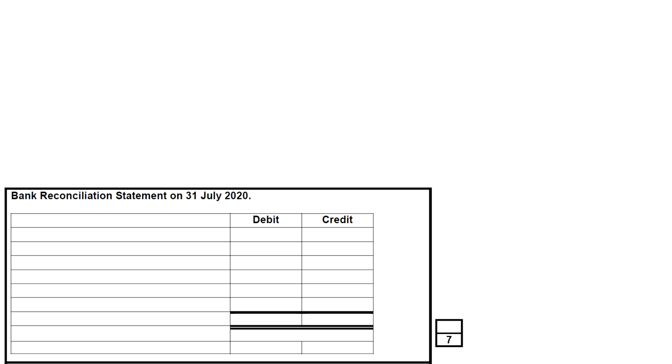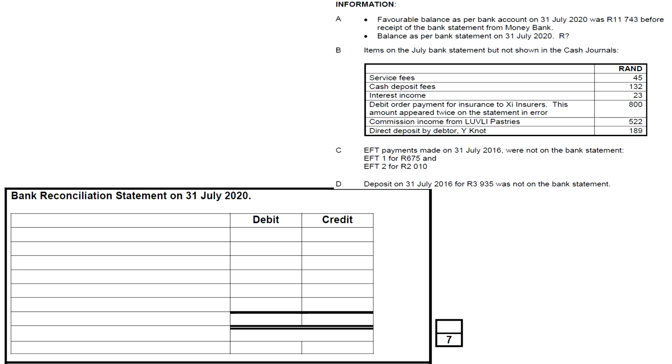The format of the bank reconciliation statement is really easy. Please take it down. The first thing we're going to write here is balance as per bank statement. This is our bank account which is completed. So we're going to write balance as per bank reconciliation statement, balance as per BRS, which is the same one as this balance as per bank statement on 31 July, R question mark. That's the one we're supposed to calculate now. So this functions as our opening balance. We are not told, which means we need to calculate it.